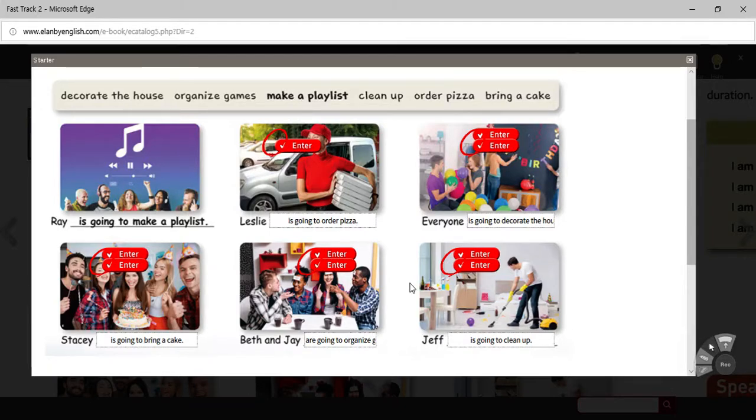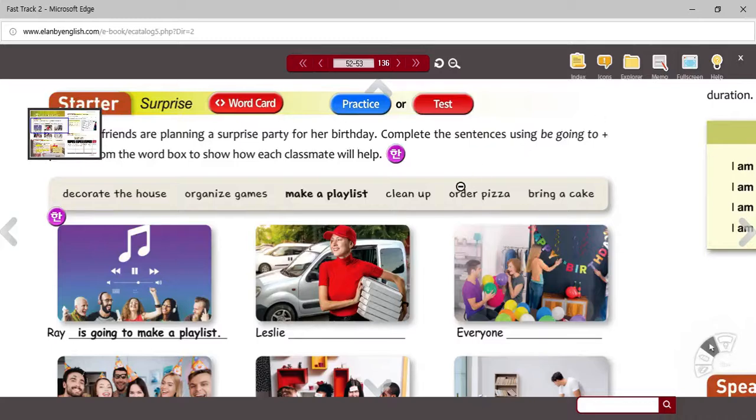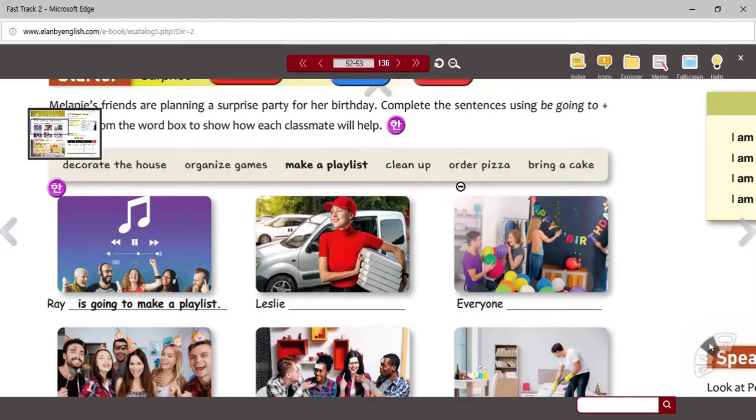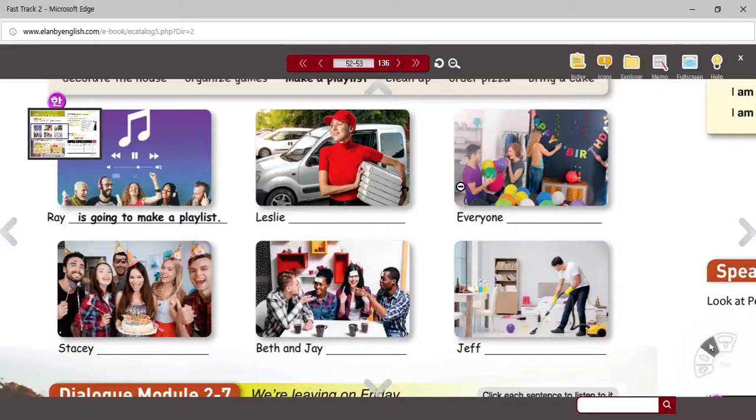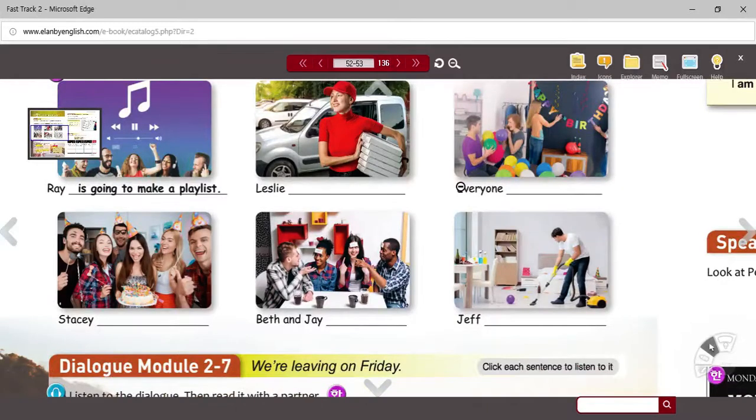So again, the future. We're going to reflect back on this grammar, which I think you already know, because today we're going to be looking at other ways to talk about future events. All right, we're going to move down to the bottom of the page, and we're going to go to our usual listening activity.